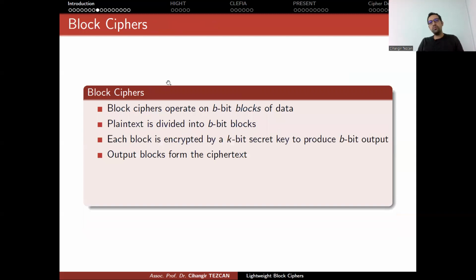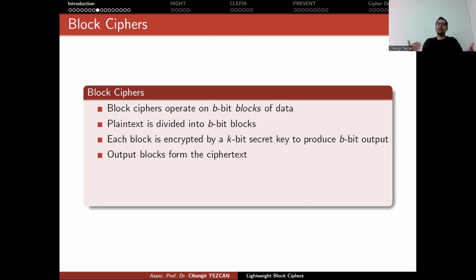Okay. So let's go back to block ciphers. Block ciphers operate on b-bit blocks of data. This is important because most of the time our plain text can be of very different sizes. Sometimes you might want to encrypt 1 megabyte, but sometimes you want to encrypt the whole hard disk, which might be 1 or 2 terabytes, okay? So designing an algorithm that takes variable input length is a hard process. For this reason, you focus on a fixed amount of bits and design an algorithm like that.